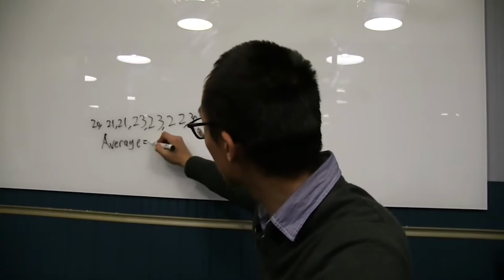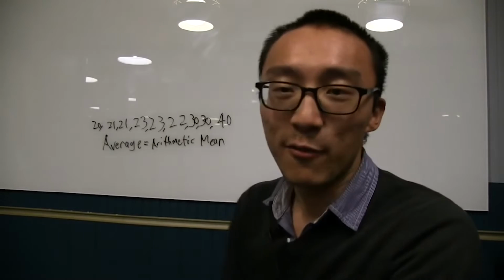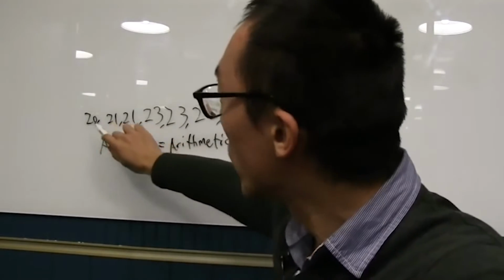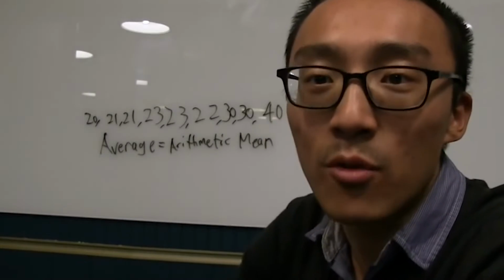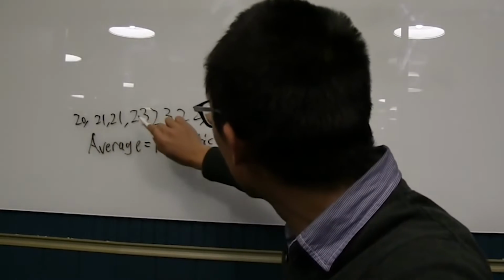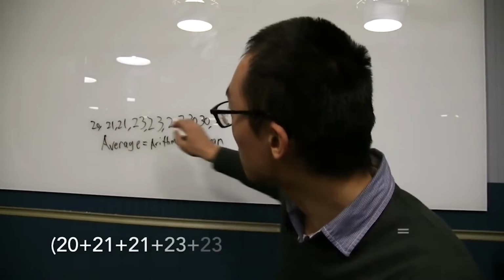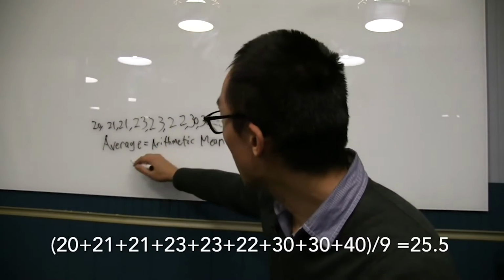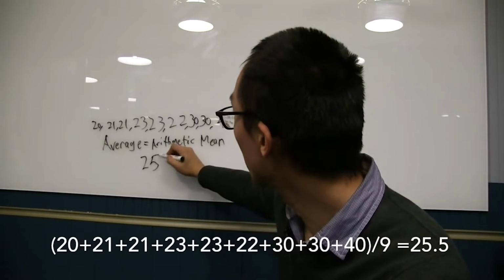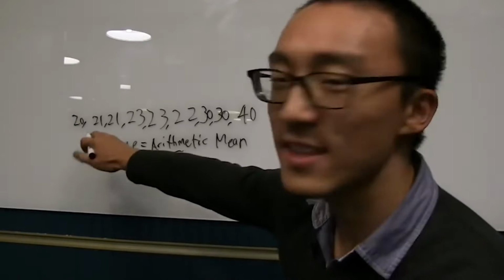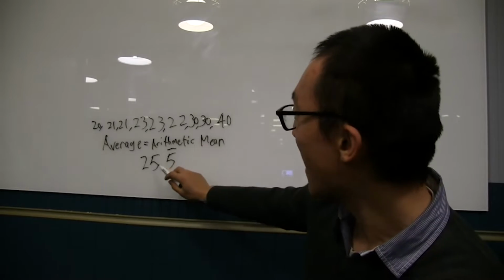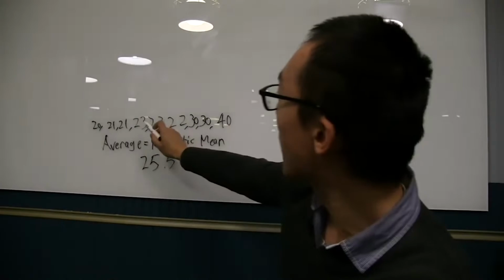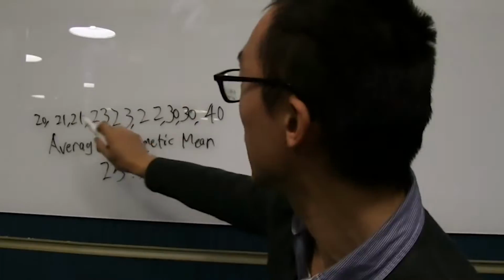Average, as in what's a number here that would best summarize what we're dealing with? A lot of people think average could mean your arithmetic mean. In 5th grade, they taught you add up all the numbers, so 20 plus 21 plus 22 plus 23 plus 23 plus 22 plus 30 plus 30 plus 40, and then divide by the number of numbers there are. So 1, 2, 3, 4, 5, 6, 7, 8, 9. Add up all the numbers and then divide by 9. Get the arithmetic mean. So my average would be 25.5. If you look at the data here, and you look at this average, I don't think this exactly represents the core group here. I'd like to think the core group is actually more in the lower 20s than here. We have sort of a problem here.